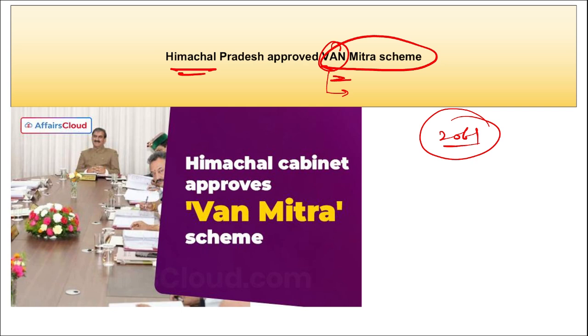Then apart from this, a ropeway system for pilgrims was launched, the Shimla development plan was amended, and Himachal Pradesh town and country planning rules were amended. Apart from this, a relief package for the disaster affected families was released. Compensation details were also released: for the damaged kacha house or pakka house because of the rainfall, they will be granting 1 lakh rupees.